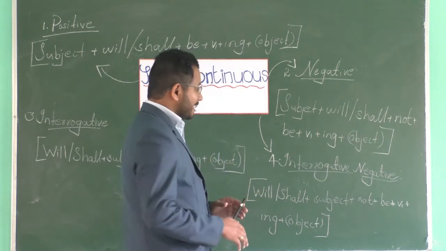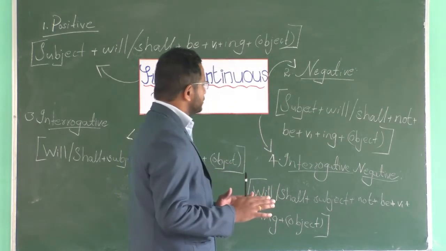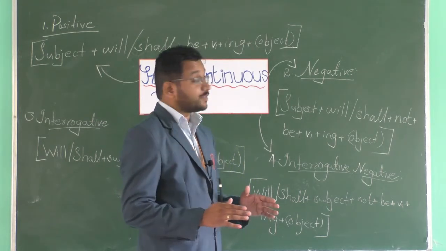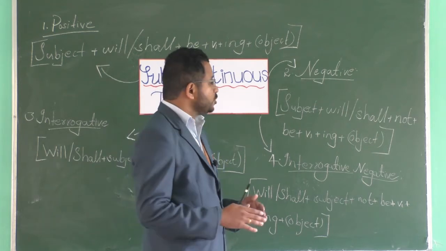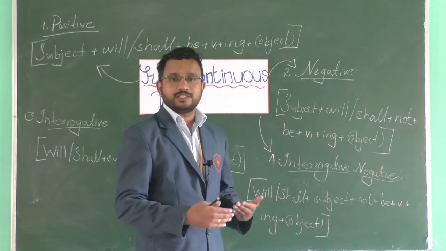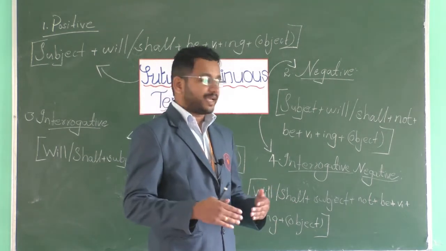Or we can say subject plus won't or shan't plus be plus v1 plus ing plus object. That is the short form or the short rule, and we use a lot of short forms in spoken English or in our day-to-day communication.